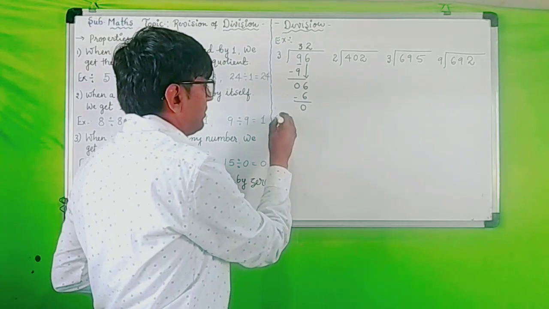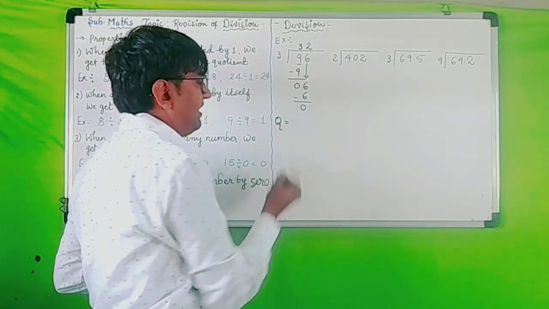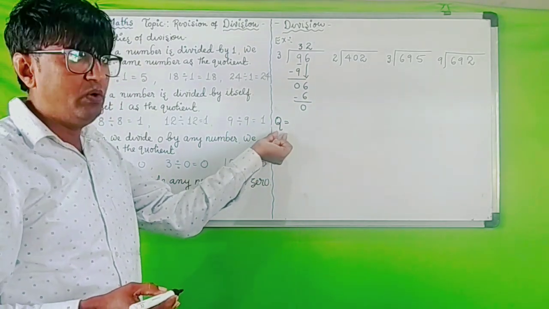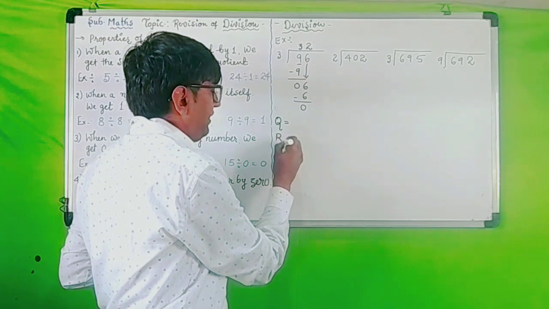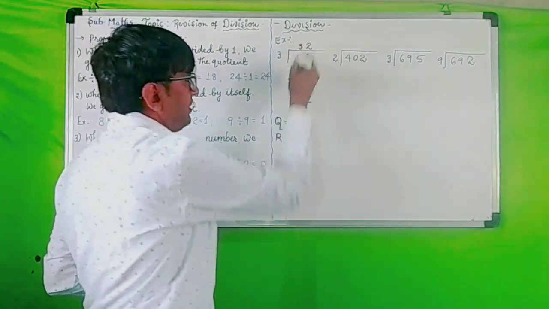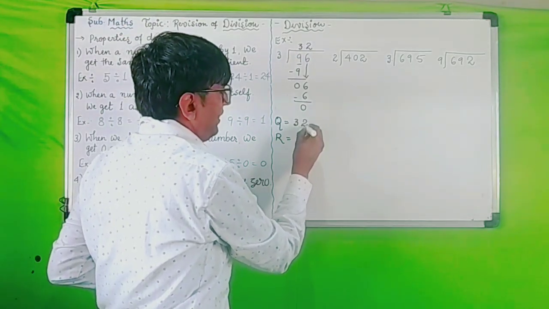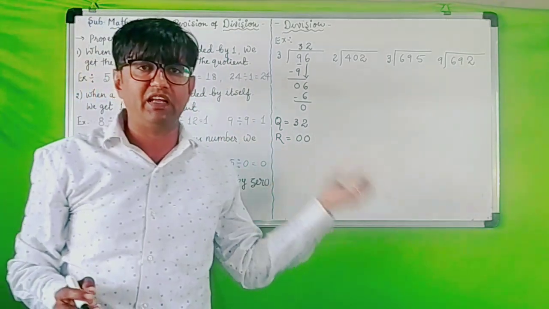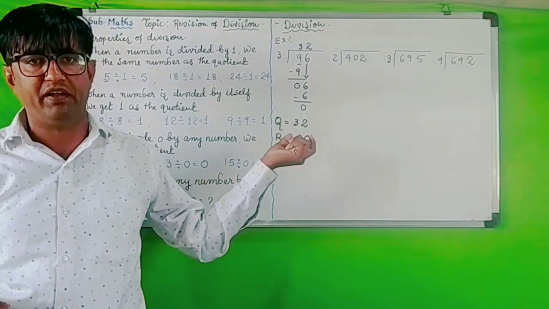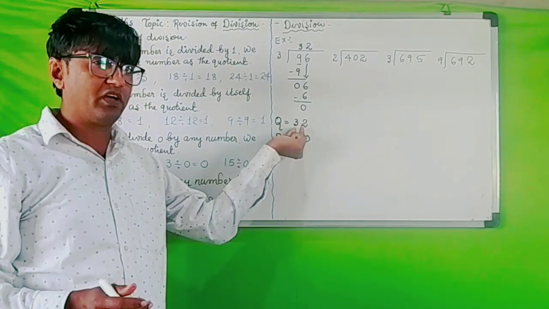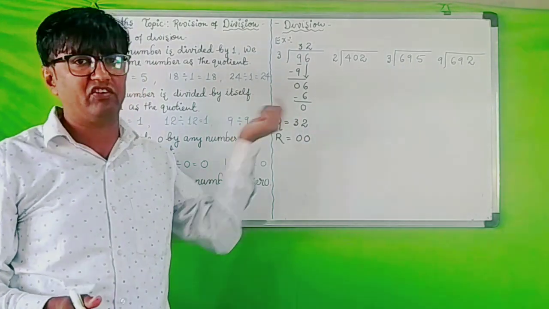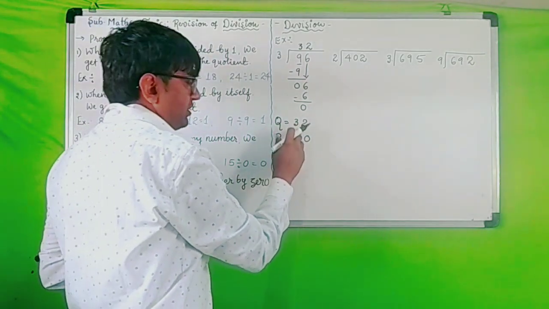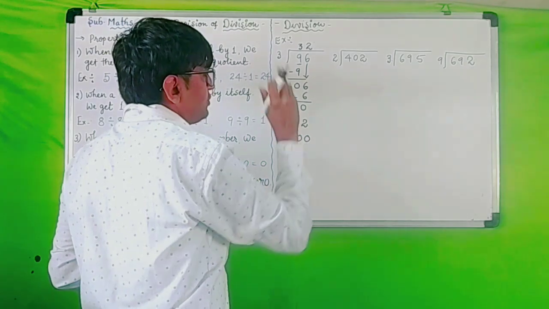Here I am writing the quotient in short form, children. Quotient I am writing Q and remainder I am writing R. Quotient is 32 and remainder is 0. In some questions it will ask to find the quotient and remainder, so you have to write this. You will get marks for this when it is written in the exam. So quotient equals 32 and remainder equals 0.